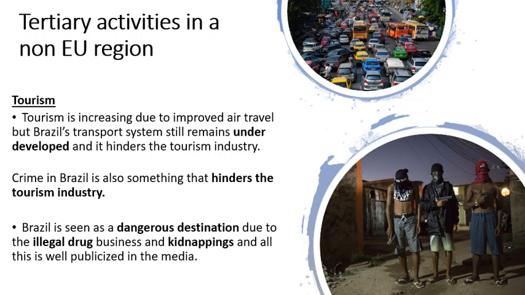Okay, why? Because lots of kidnappings take place. Lots of tourists who don't really know where the safe and dangerous areas are end up getting kidnapped and held for ransom and these kinds of things. Okay, why do these gangs exist, guys? These gangs exist because of drugs. So they're basically drug traffickers. And this crime, the threat of being kidnapped or getting caught up in some kind of gang violence, turns tourists off. Okay, so while tourism in Brazil has a lot of really good things about it, for example, fantastic weather, fantastic scenery, fantastic Amazon rainforest, fantastic coastline, crime hinders it, and poor transport hinders it as well.